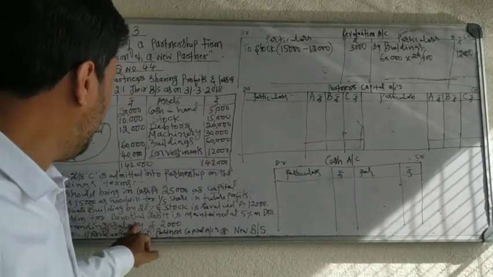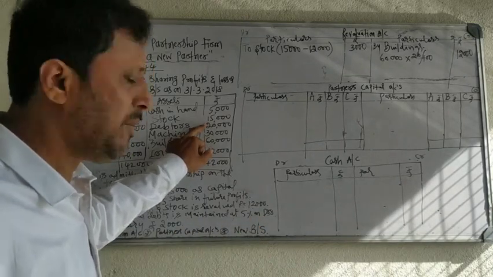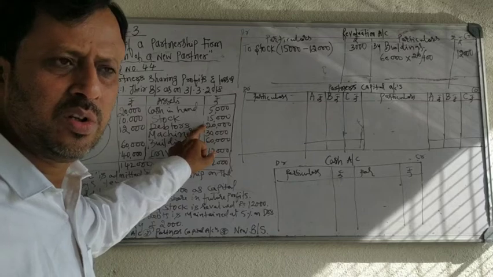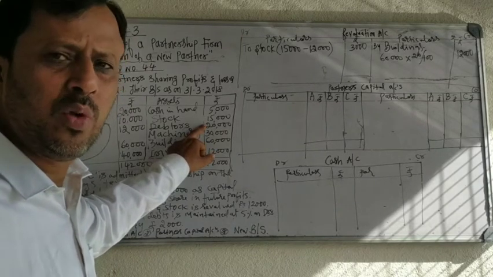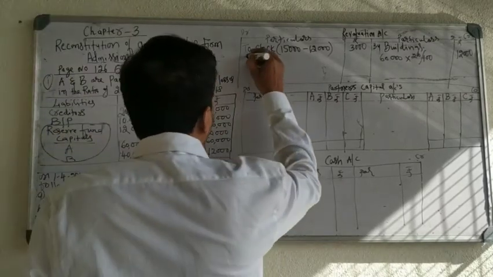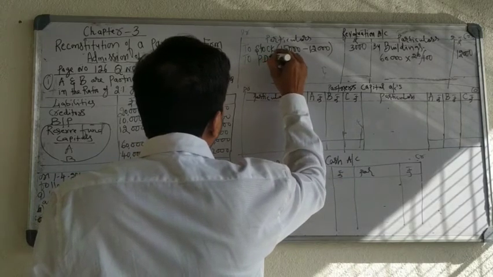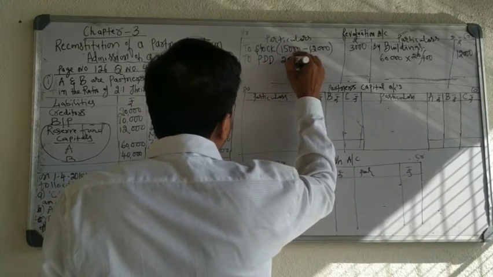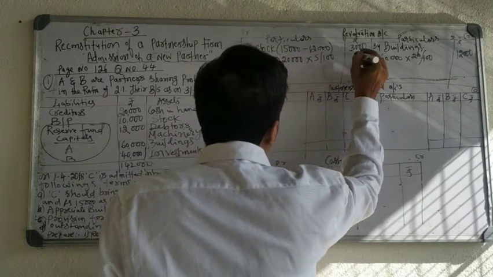So provision for doubtful debts is maintained at 5% on debtors. Debtors 20,000, 5% is doubtful. The recovery from debtors is doubtful up to 5%. So that 5% is loss. PDD, provision for doubtful debts, 20,000 into 5%, 1,000.